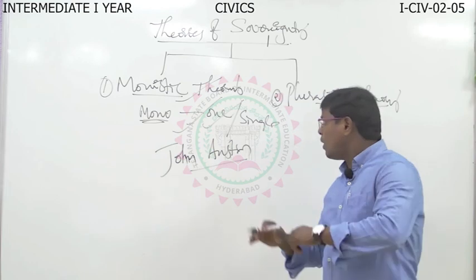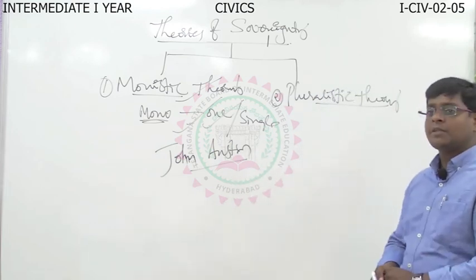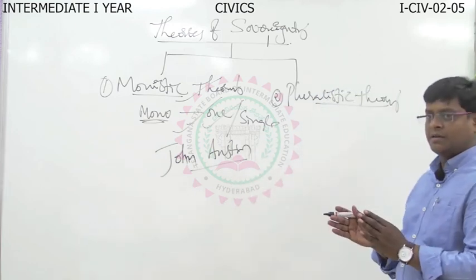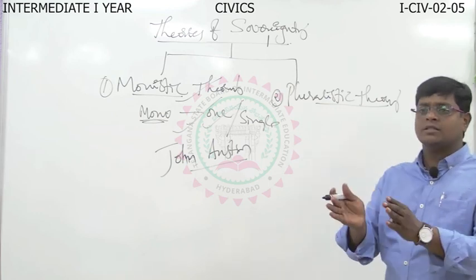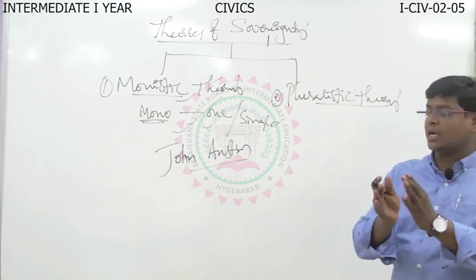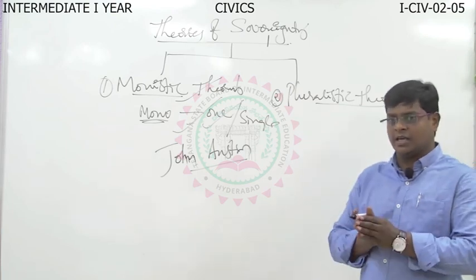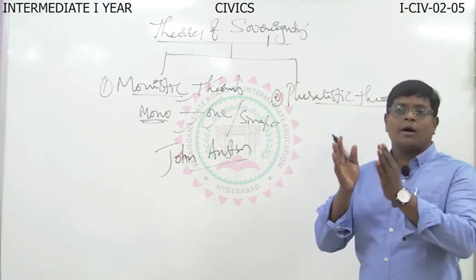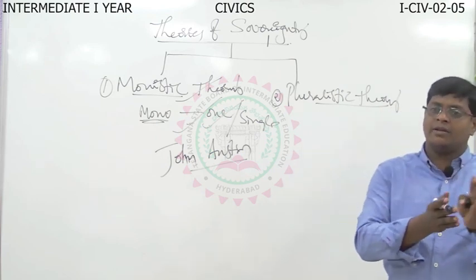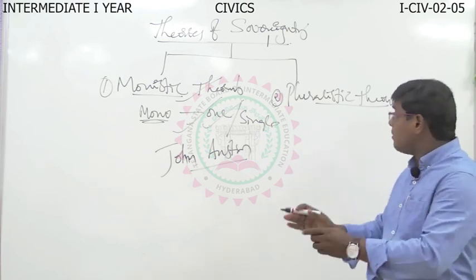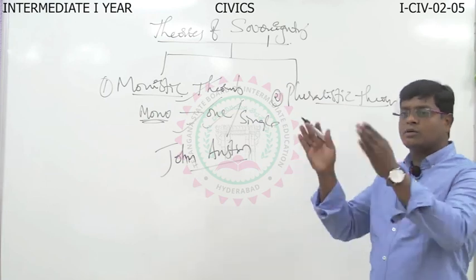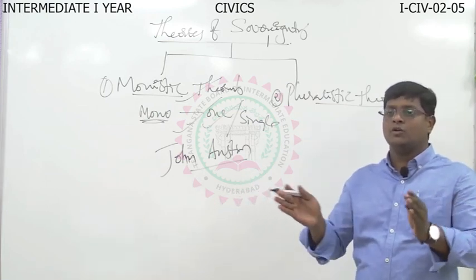Then what about the pluralistic theory? Against the monistic theory, one more theory came into the picture. That was the pluralistic theory. According to the pluralistic theory, sovereignty cannot reside with one person. The sovereignty can be shared by two or more persons, two or more groups.